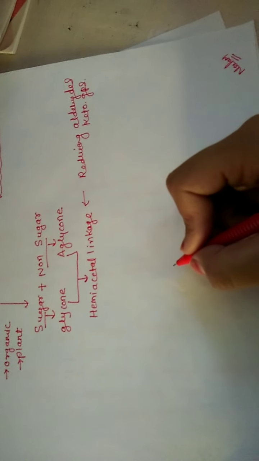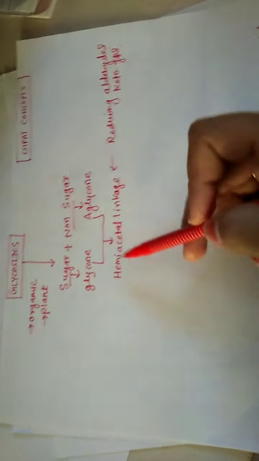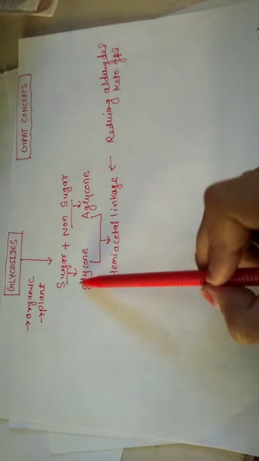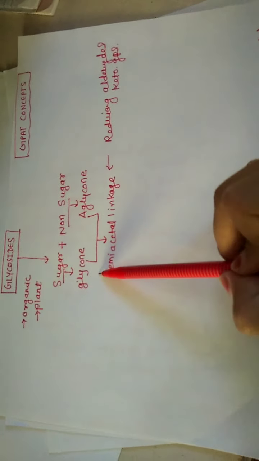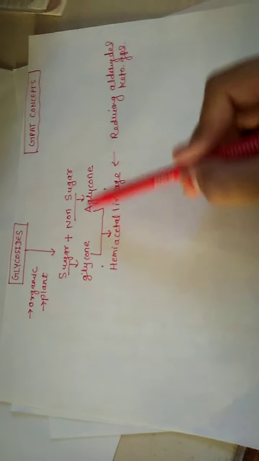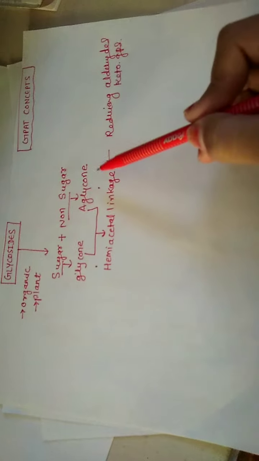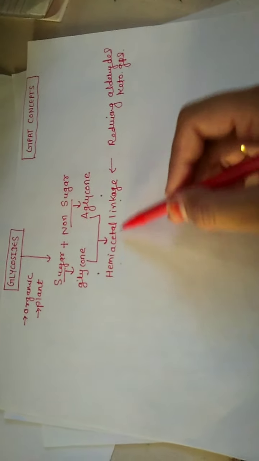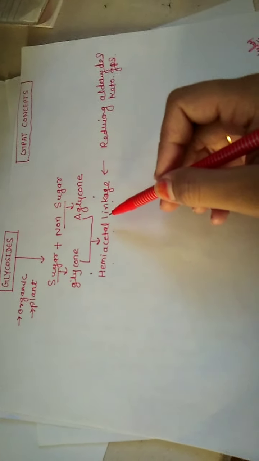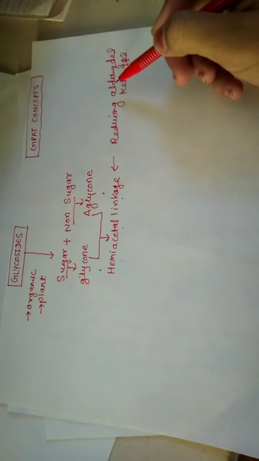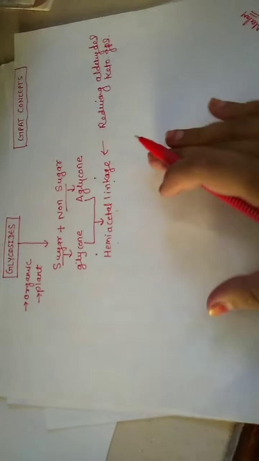So here is the general introduction of glycoside: organic in nature, origin from plant, sugar moiety and non-sugar. The sugar part is called glycone and the non-sugar part is called aglycone. The linkage between the glycone and aglycone part is called the hemiacetal linkage, and it is obtained by reducing the present groups like aldehyde or keto.